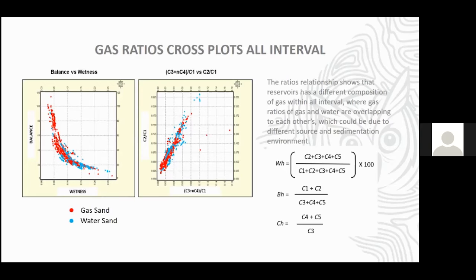As we know, Mahakam has a multi-layer reservoir where we have many gas sources with different gas composition. And then from this observation, we decided to do the analysis per interval or per marker. Here I also put the equations for gas ratio for wetness, balance, and character.